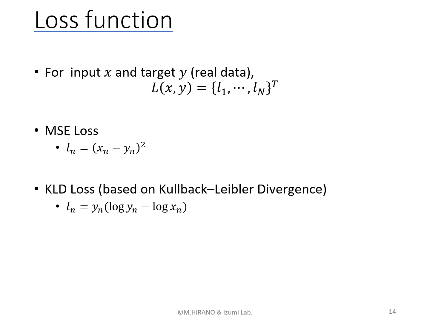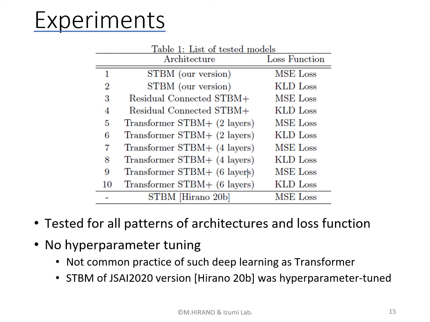We also changed loss functions. We employed two types of loss function. One is the well-known MSE loss, and the other is KLD loss based on Kullback-Leibler divergence. So next, I will explain the experiment. Here, we tested all patterns of experiment. I mean, we tested all combinations of architectures and loss functions.